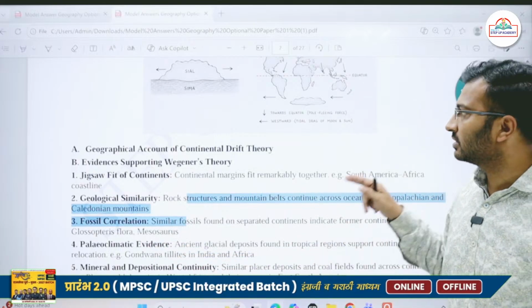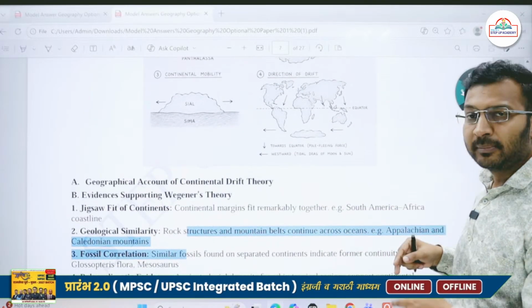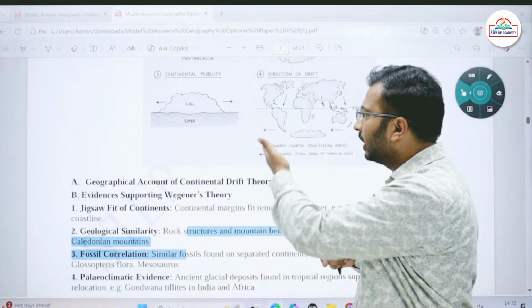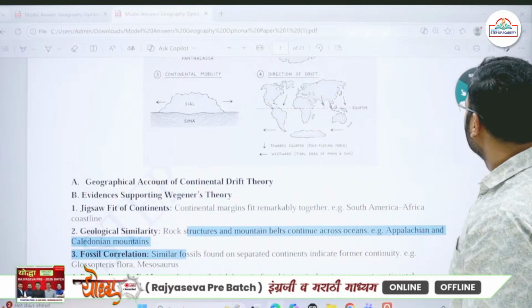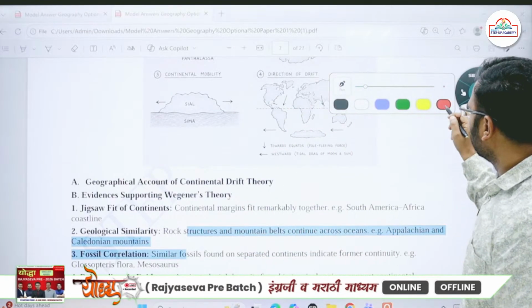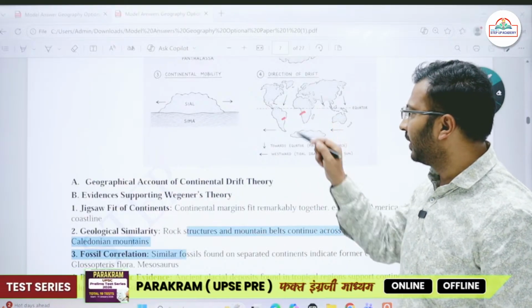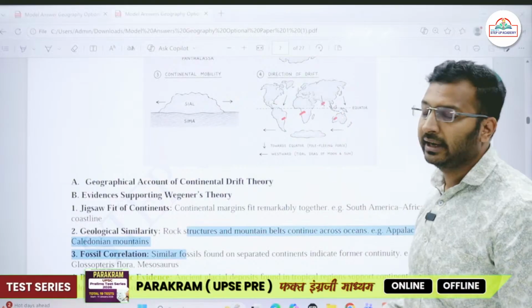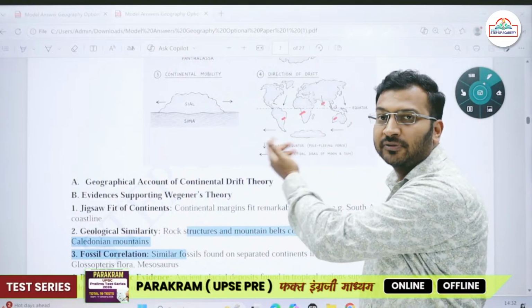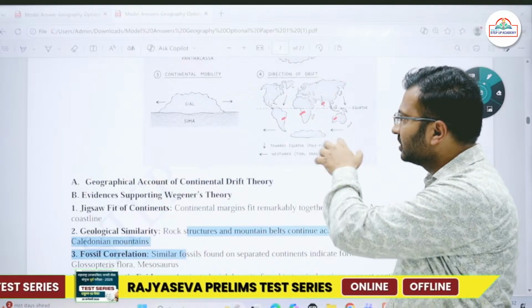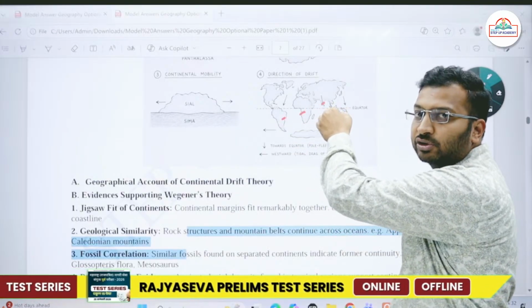He said that some fossils of some animals and some plants are found across the continents. For example, the Glossopteris, and the Mesosaurus. So we find Glossopteris fossils over here, we find it over here, we also find it over here and here. So he said that the Glossopteris fossils are found across all these regions, so definitely these land masses were joined together.